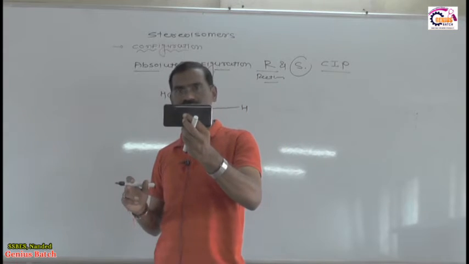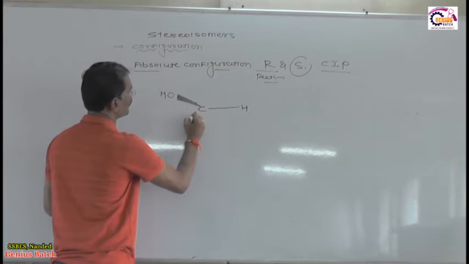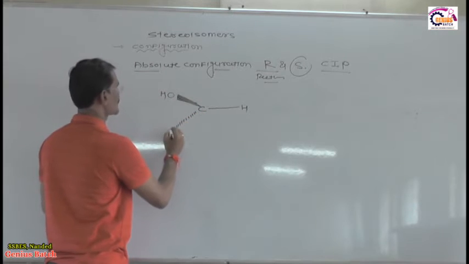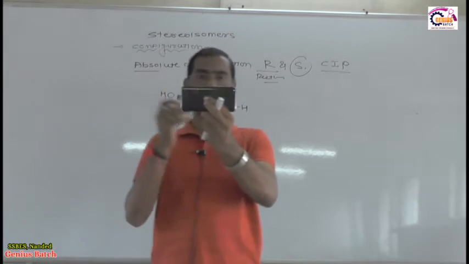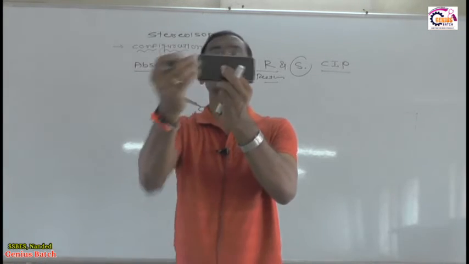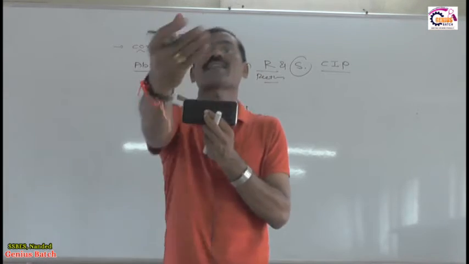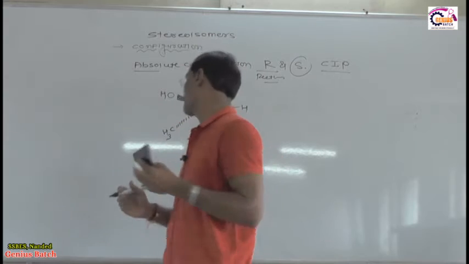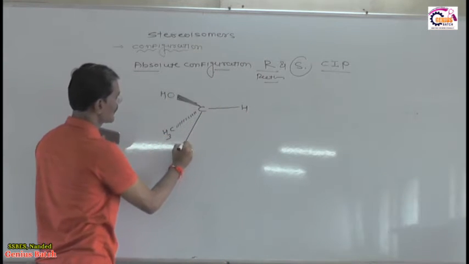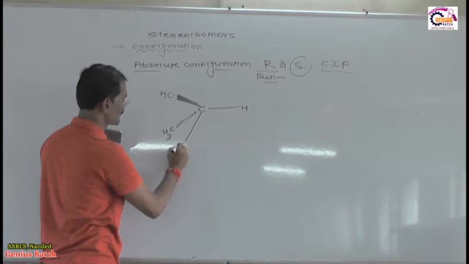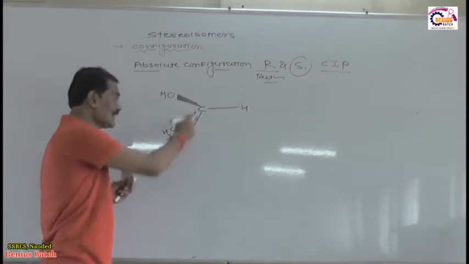And if any group is away from the observer, suppose I represent CH3 here, CH3 means I am here, but CH3 is on that side, away from the observer. This is the plane: OH is on this side, CH3 on the other side, away from the observer. And the remaining group, suppose we represent CHO here, which is an aldehyde, is in the plane.